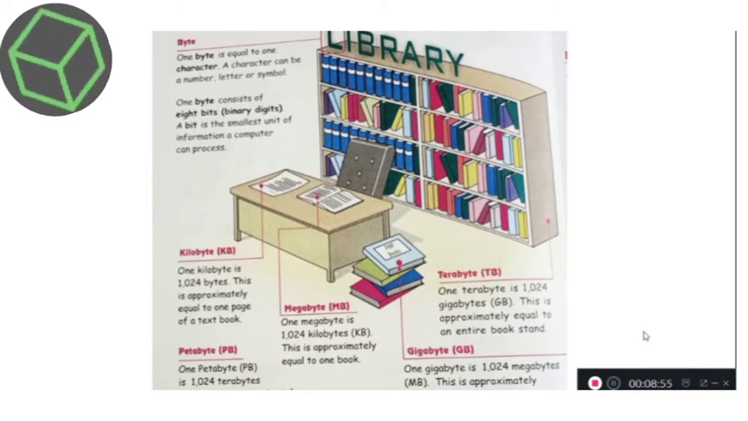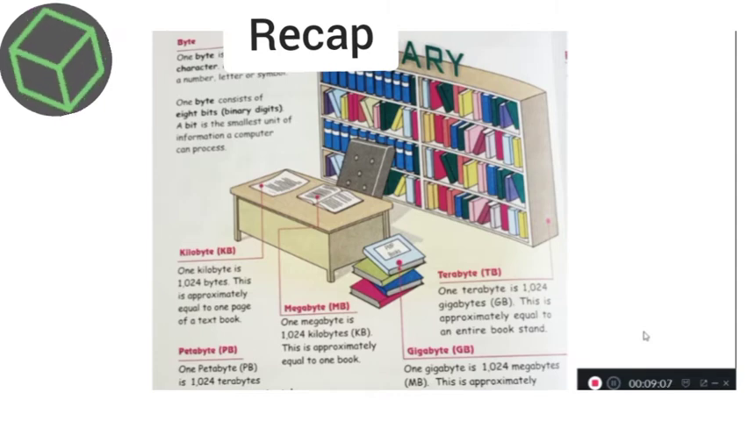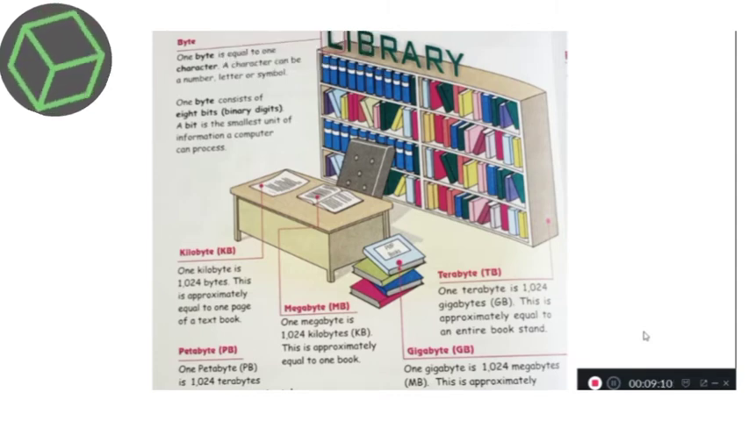Next is gigabyte. 1 gigabyte is 1024 megabytes. This is approximately equal to a bunch of books. Terabyte. 1 terabyte is 1024 gigabytes. This is approximately equal to an entire book stand. And the last is petabyte. 1 petabyte is 1024 terabytes. This is approximately equal to a room full of books.